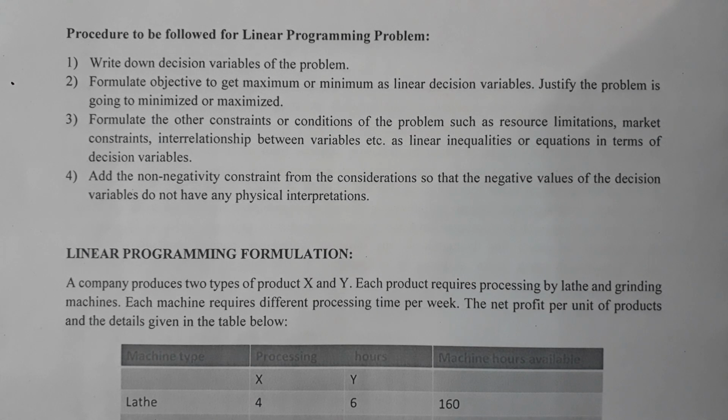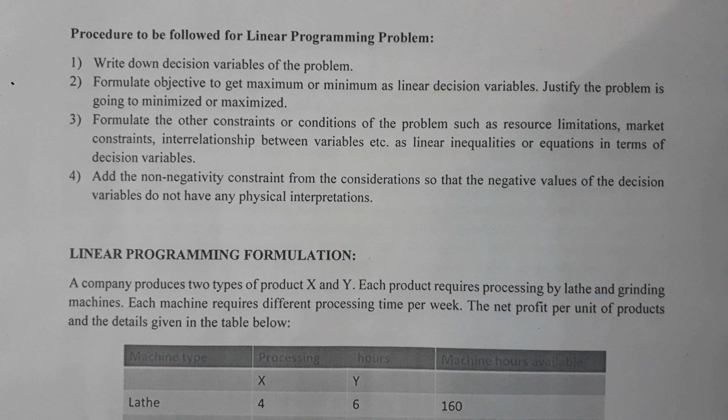1. Write down the decision variables of the problem. Decision variables are nothing but the variables that are to be used. 2. Formulate the objective to get maximum or minimum as a linear function of the decision variables. Justify whether the problem is going to be a minimization or maximization. 3.